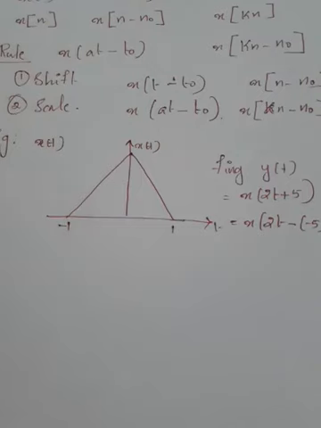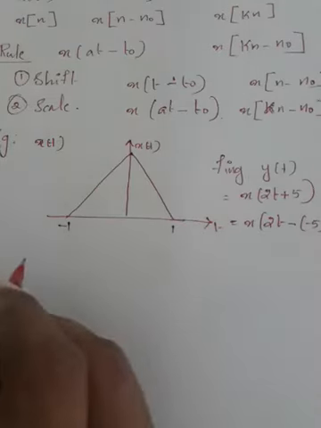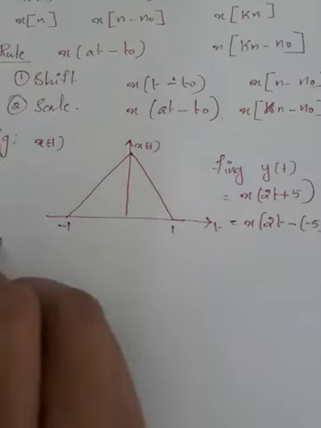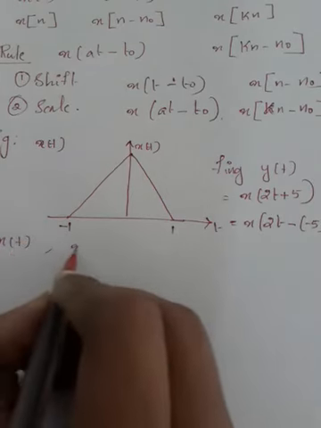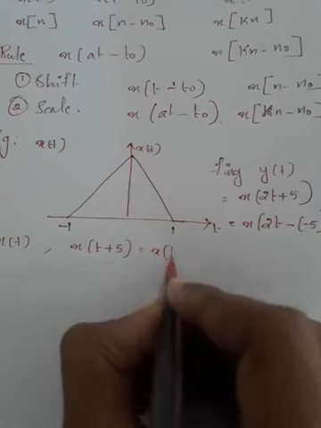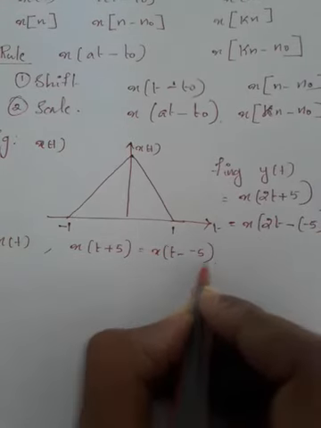Okay, then this is the signal x of t, whose value will be available from minus 1 to 1. Then we can do one thing. First shift the signal x of t to x of t plus 5, which is equal to x of t minus 5.